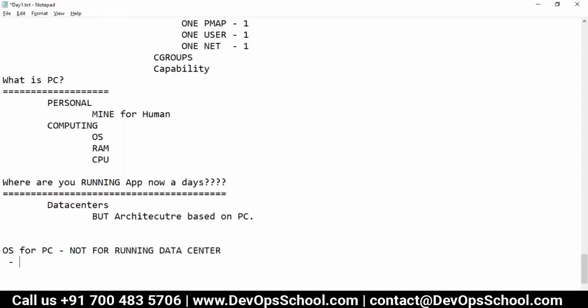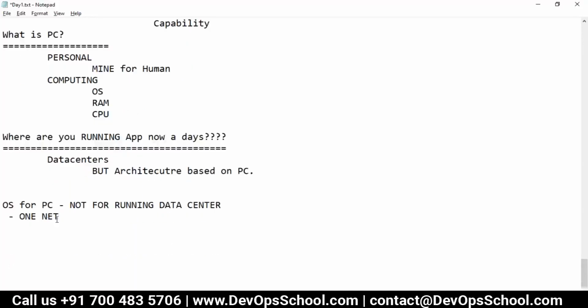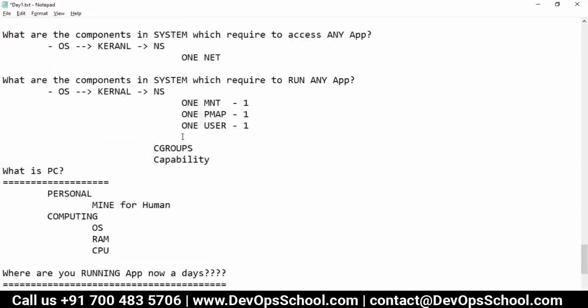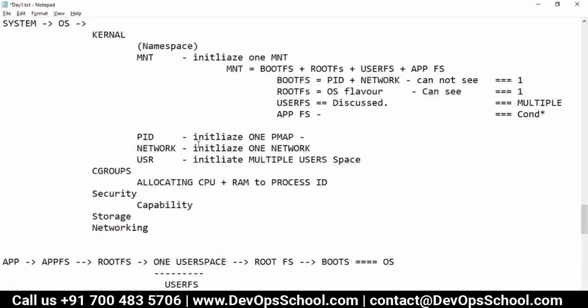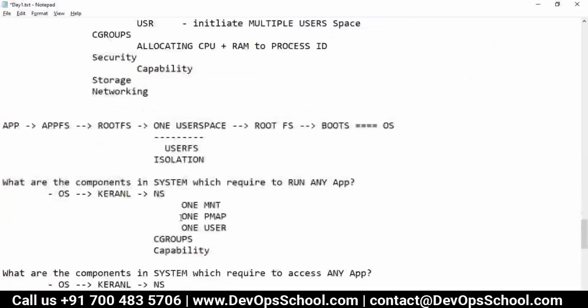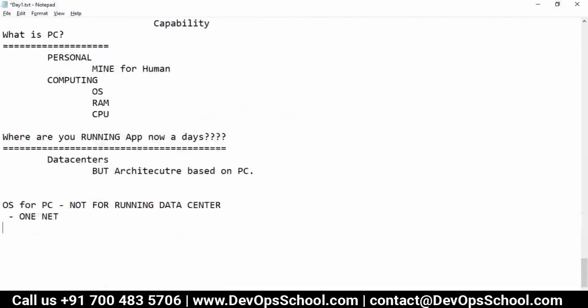That's the reason they give you only one network. But where does the network come from? The network namespace.